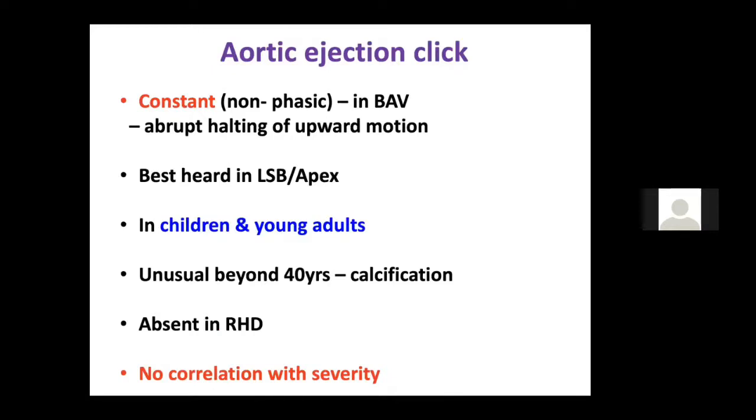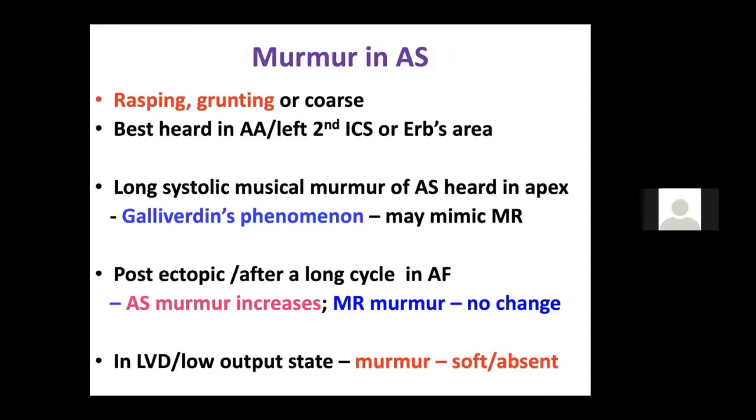More commonly, you get it in younger males, less than 40 years, because beyond 40 years the valves get unpliable or calcified and you do not get an ejection click. It is a sign of bicuspid aortic valve and not a feature of rheumatic heart disease, and it has no relation with the severity of aortic stenosis. These are the few points you should know about the aortic ejection click.